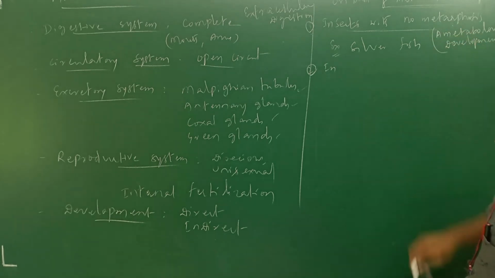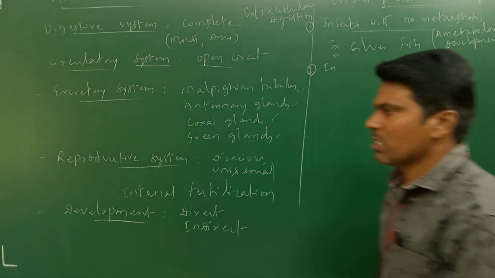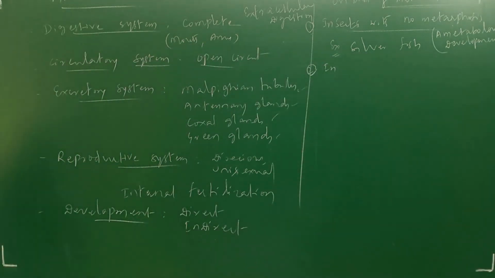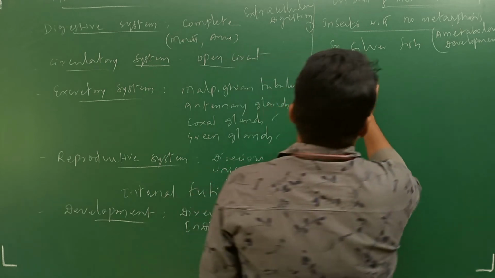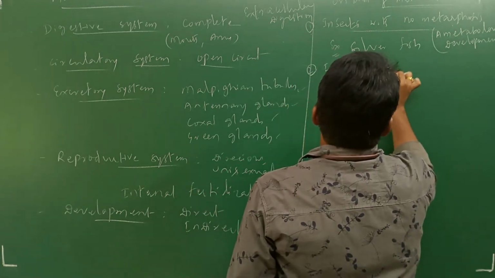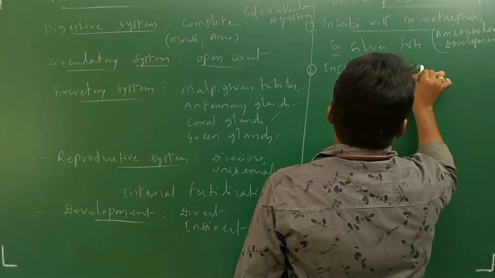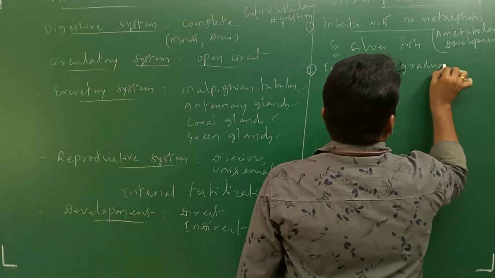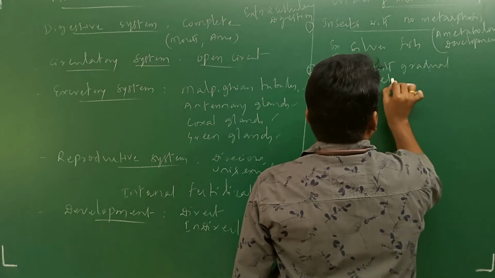Insects with no metamorphosis come under ametabolous development. Next, insects with gradual metamorphosis.